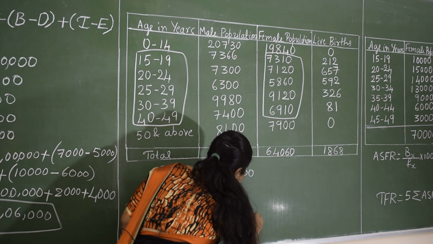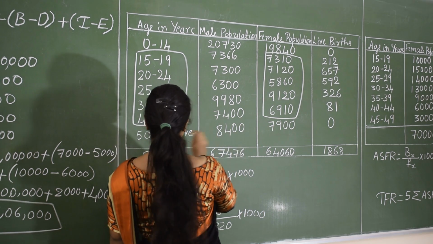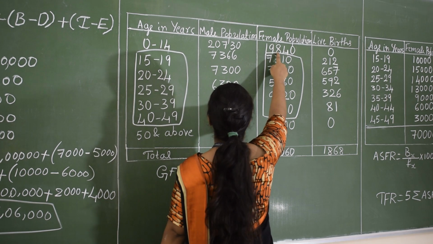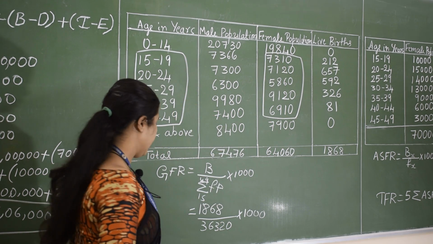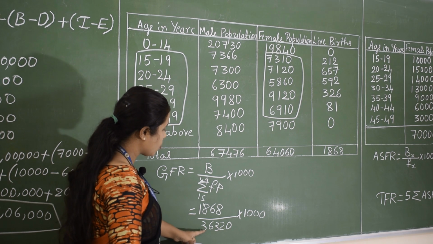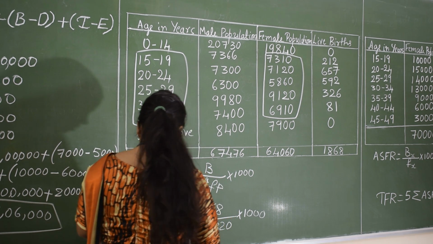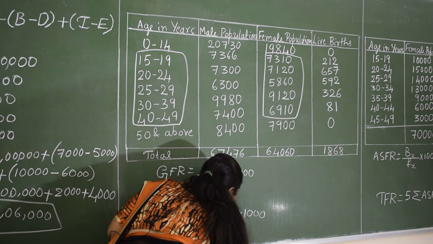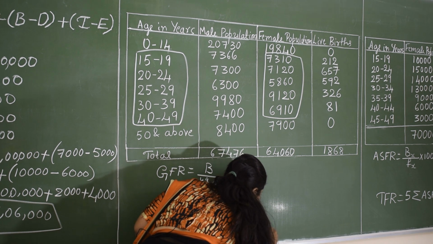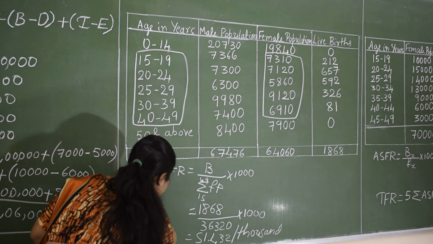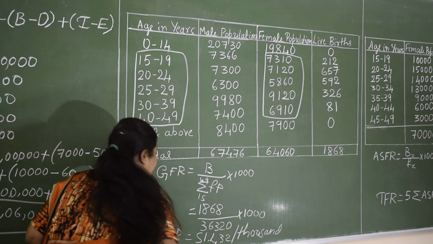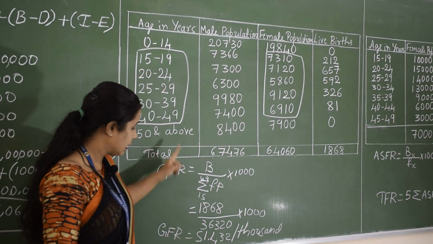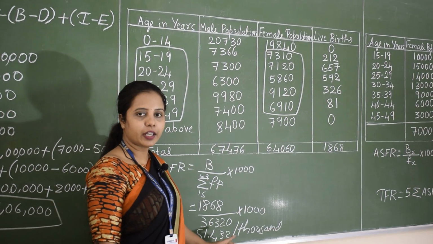So the total of these 5 values are 36,320 into 1000. So here we have ignored the population of female above the age of 50 and the population of female below the age of 15. Now after dividing these two values and multiplying by 1000, we will get 51.432 per 1000. So this is the value of GFR. That means for every 1000 women of age 15 to 49, there are 51.43 births occurred.